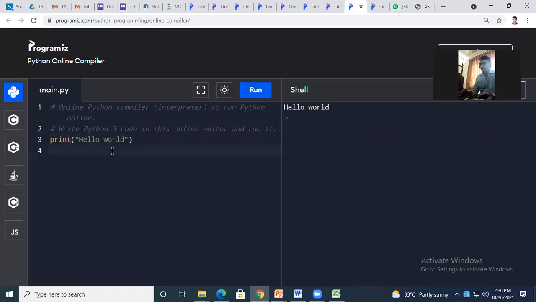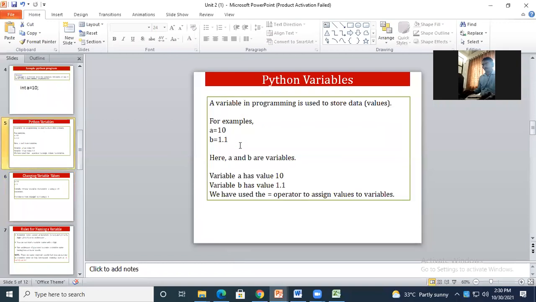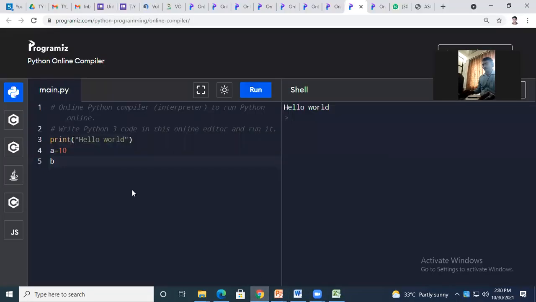Now for this programming language, let's say just now we have seen the example a is equal to 10. B we have taken as 1.1.